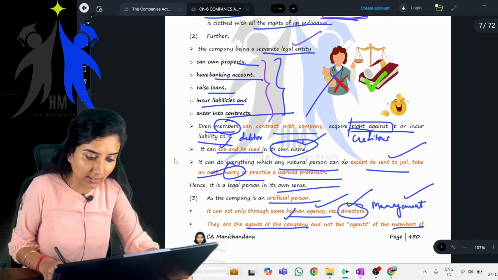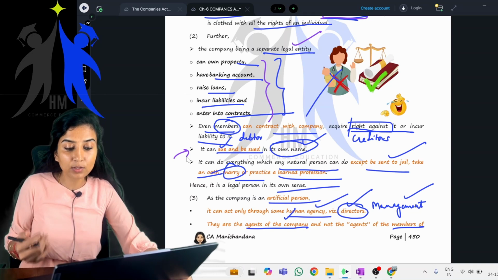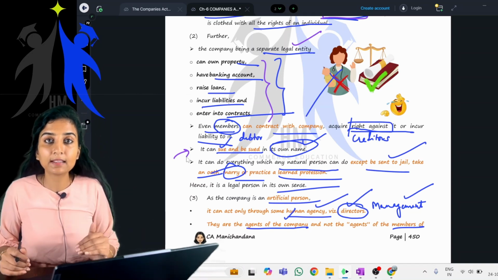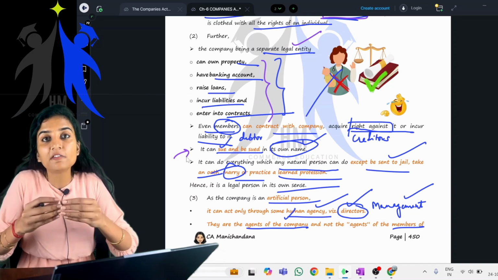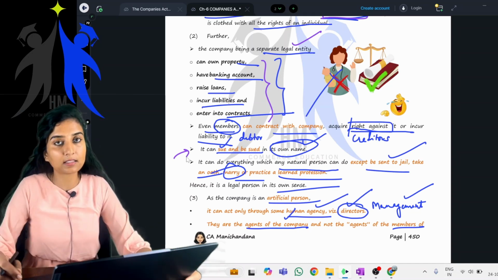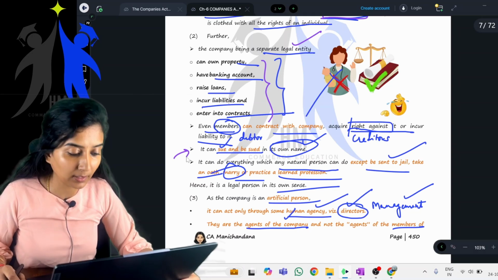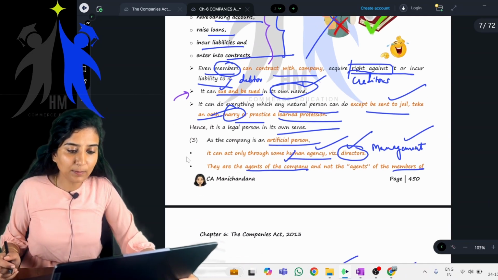Next point here: it can sue and be sued in its own name. Meaning, in the name of the company, it can file a case against others, and others can file a case against the company. It is possible. It can do everything. Then it is a legal person in its own sense.